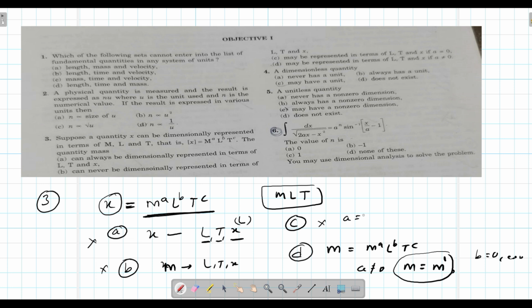If a is 0, then M equals L to the power b, T to the power c, so this is not satisfying. This option is correct, because there is a possibility that this can be so. It may not always be the case, but the possibility is there. So that's why option D is correct.